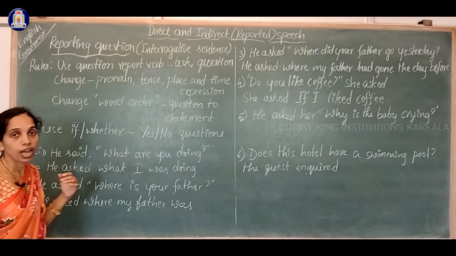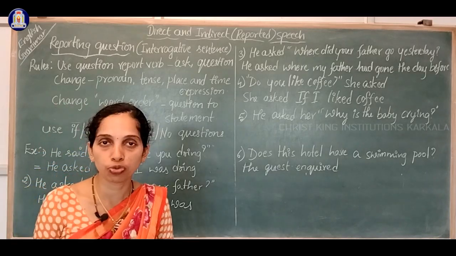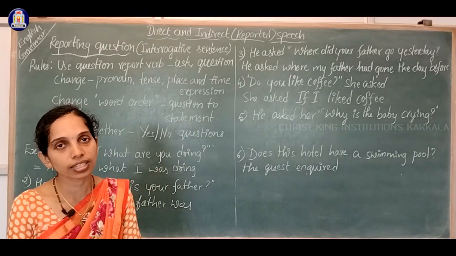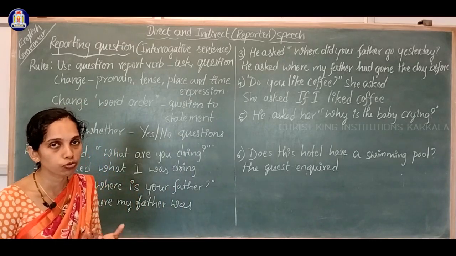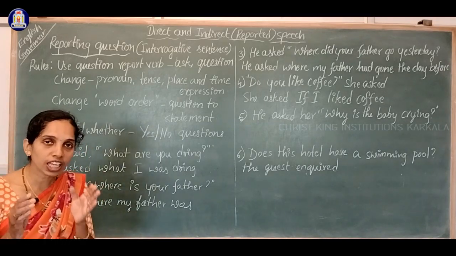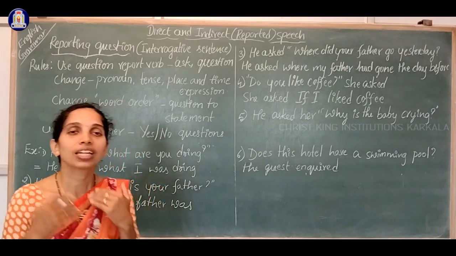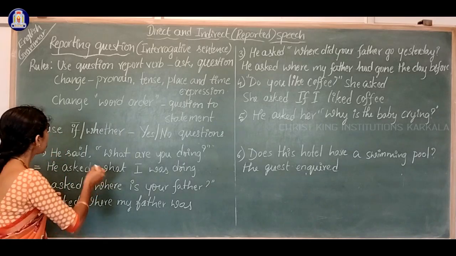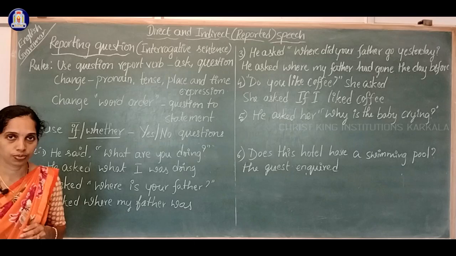Let us see. And another thing, in questions there are two types of questions, right? One is WH questions and another is yes or no questions. So for the WH questions, we keep the WH word as it is. But in yes or no questions, we use either if or whether as the linker.